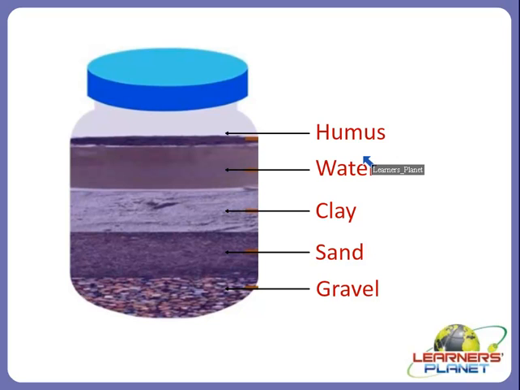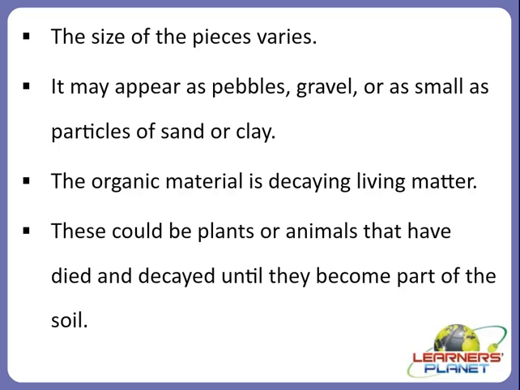So this is what is formed in the soil. This is what the soil is composed of, right? Let us discuss more about the composition of soil, children. Yes, the size of the pieces varies, as we discussed that the inorganic matter are the rocks that have been broken down into smaller pieces. But how much smaller? It is not the same. The size of the pieces are not the same. They vary. It may appear as pebbles, gravel, or as small as the particles of sand or clay.